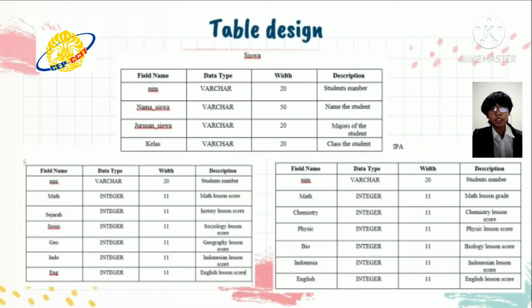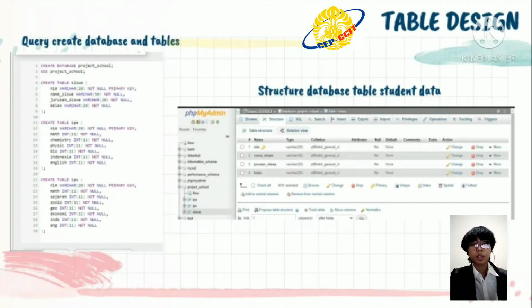The next slide is table design that contains field name, data type, width, and description about what the column or field name means. The next slide has 2 pictures. In the left picture is the query to create database and tables. All of the names have description as not known. The right picture is the structure of table student data from PHP MyAdmin, or MySQL. That's all from me. The next slide will be presented by Maharani.